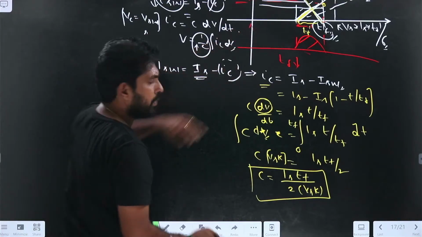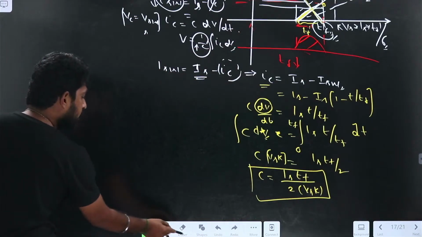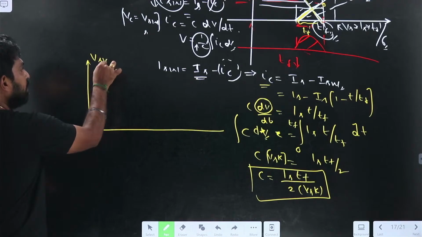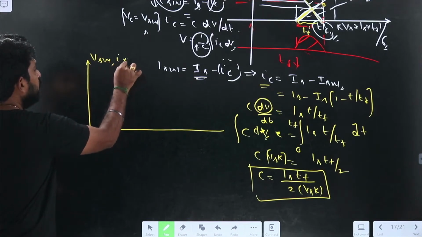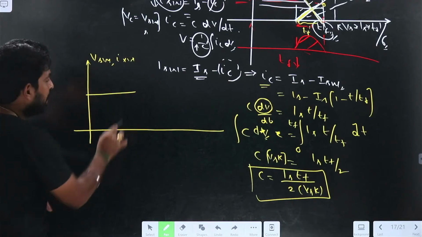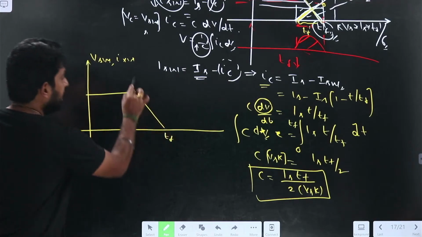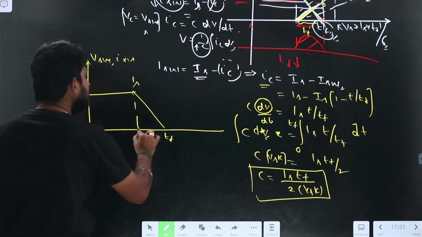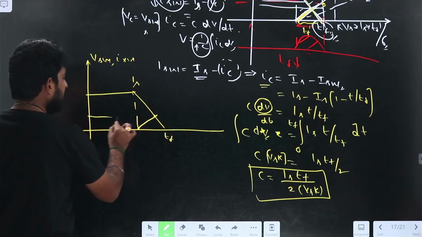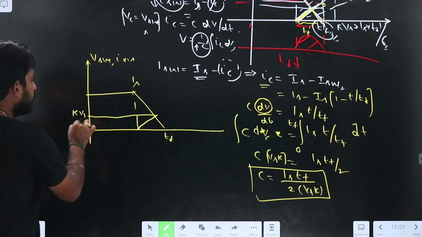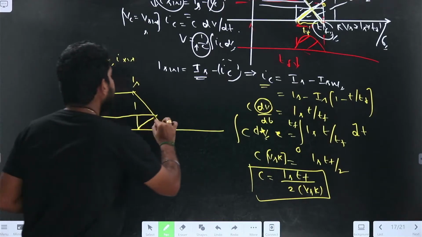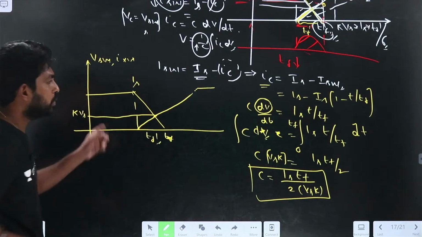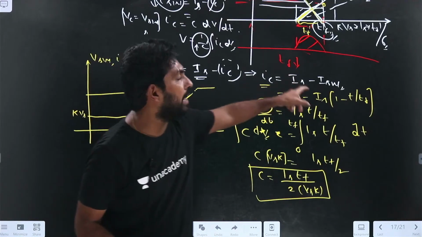Try to observe this waveform. If you are still confused, let me draw the voltage waveform here, VSW and ISW, so you can understand it. Initially it is IS, and at TF it becomes 0. The voltage starts from here and reaches K into Vs. Let us assume that this point is K into Vs, where K is a fractional value, and it reaches somewhere towards Vs, and this is the TF dash. So from this we have determined, as we know, that IC equals IS minus ISW.